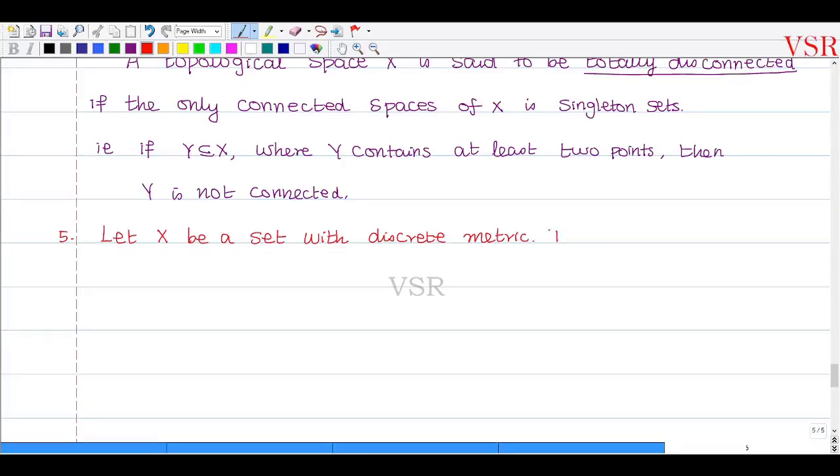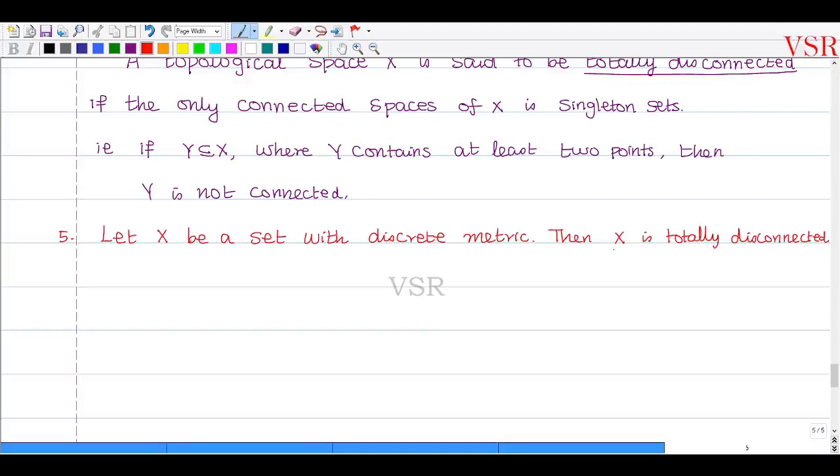Then capital X is totally disconnected. Okay, so discrete metric implies totally disconnected.